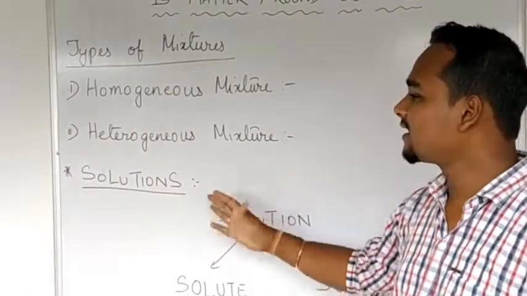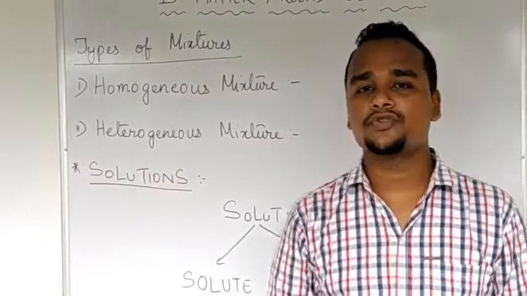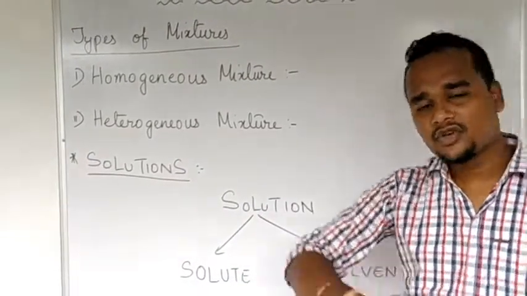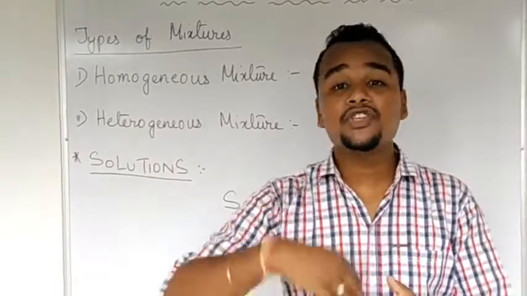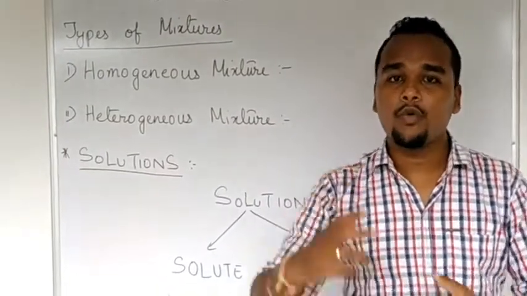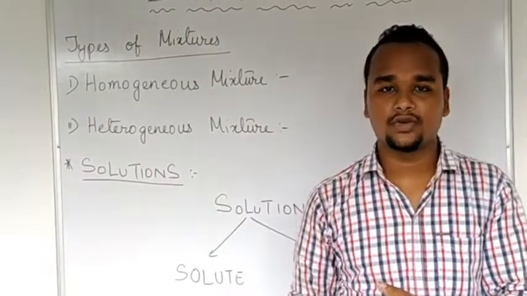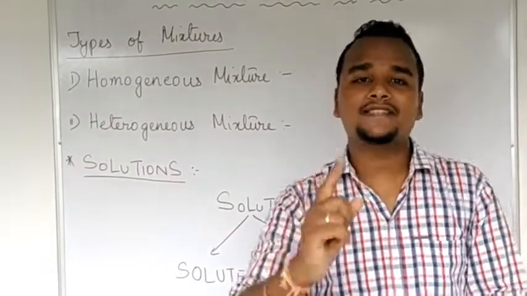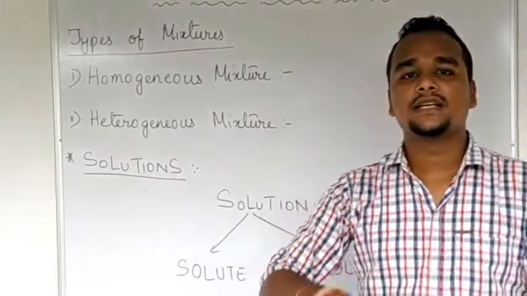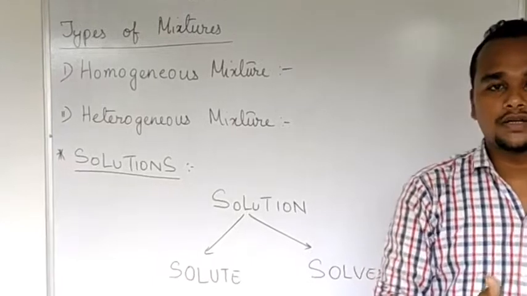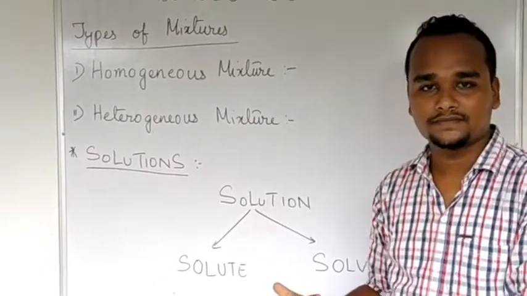Then the next part, after discussing homogeneous and heterogeneous mixtures, is that we are going to start the discussion of solution. What actually is a solution? A solution is a homogeneous mixture in which one component dissolves thoroughly with the other component. An example of a solution is sugar dissolved in water, salt dissolved in water.